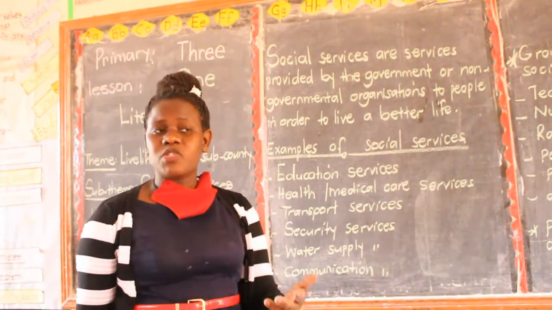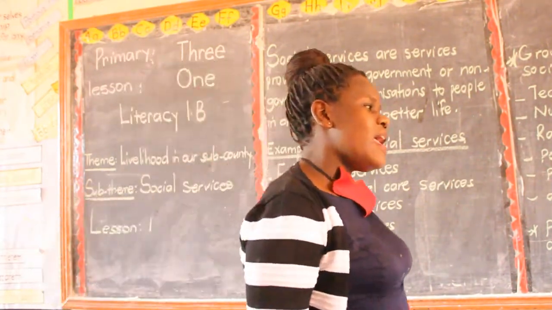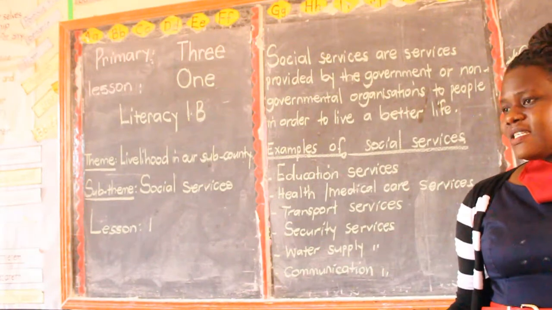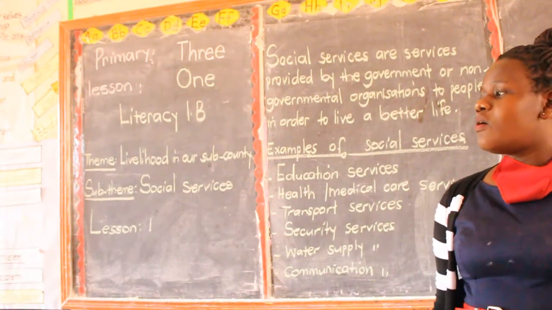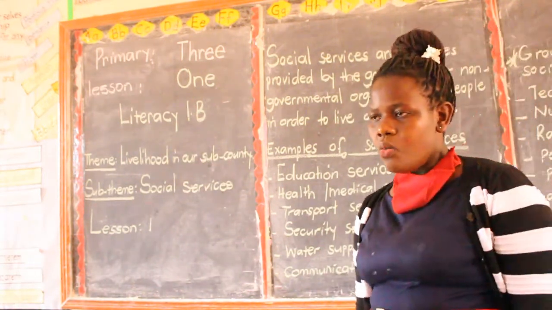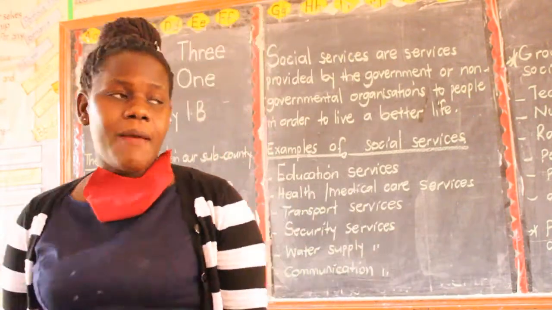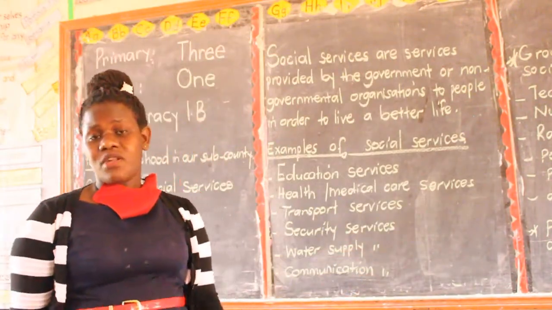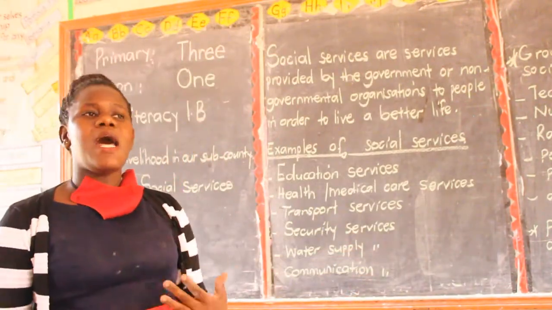But nowadays, we just have taps all over. Everywhere there is a tap. At your home there, everywhere you have a tap. You no longer move long distances going to look for water. So the government came in with what we call social services so that people have a better life.